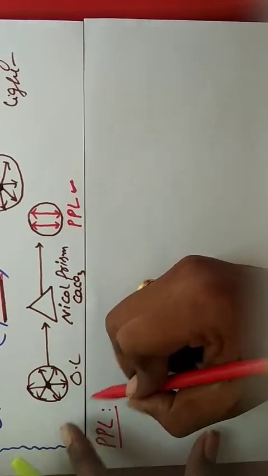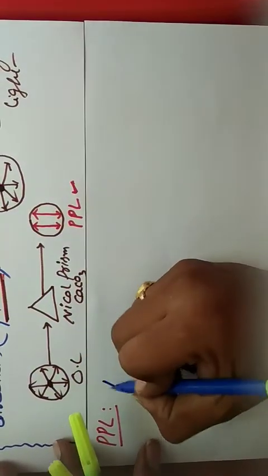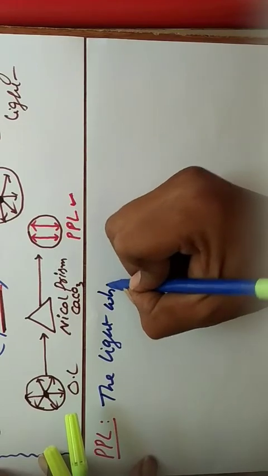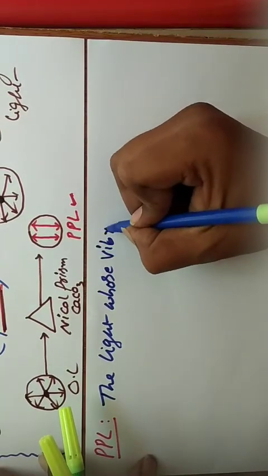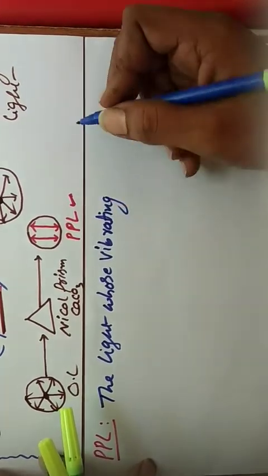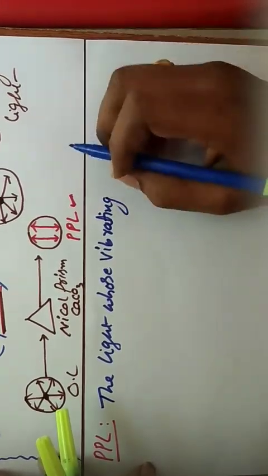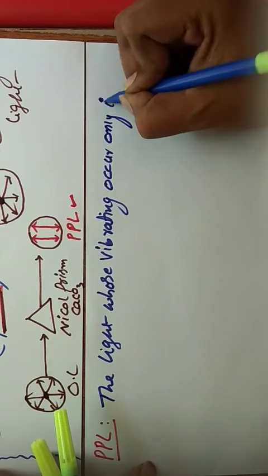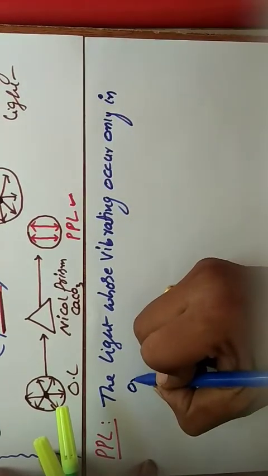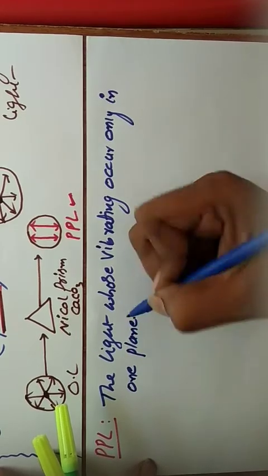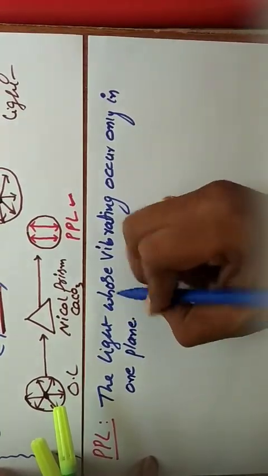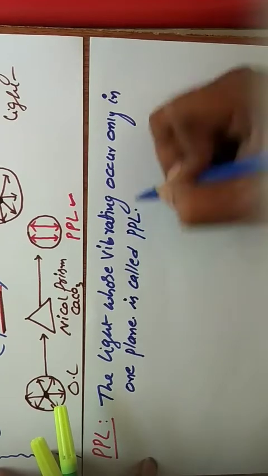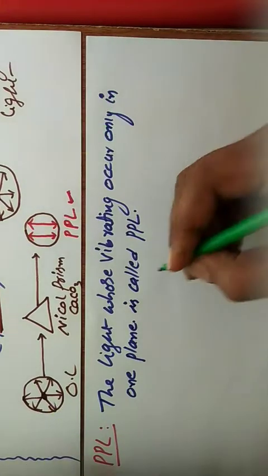The light whose vibration occurs only in one plane is called plane polarized light.